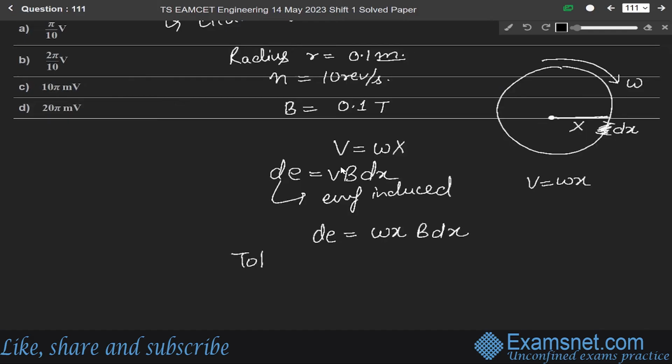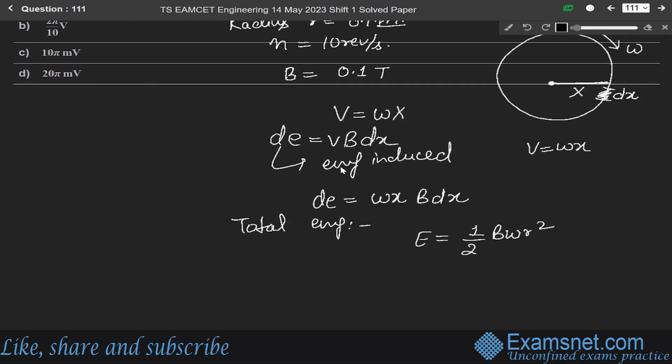So the total EMF will be E equals, we know the formula is half B omega R square. Using it, here this omega is what? 2 pi n. So it will be 2 pi into n. n is what? 10 revolutions per second. So into 10, it will be 20 pi radian per second.